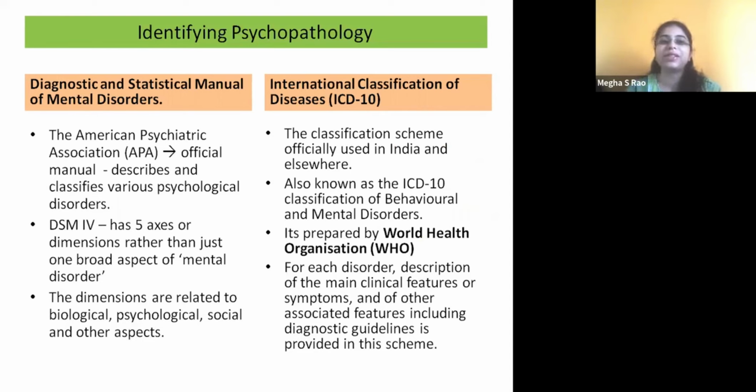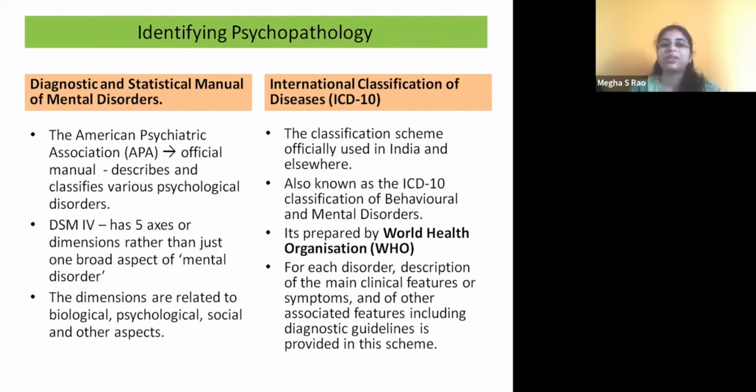So one way is through a book called the Diagnostic and Statistical Manual of Mental Disorders. This has been given by the American Psychiatric Association, which is APA, and it is an official manual. It describes and classifies various psychological disorders, right? So with the help of this book, we can clearly state what disorder a child is having and what the level of that disorder is. It is like a reference material for all the psychiatrists and the psychologists, right?